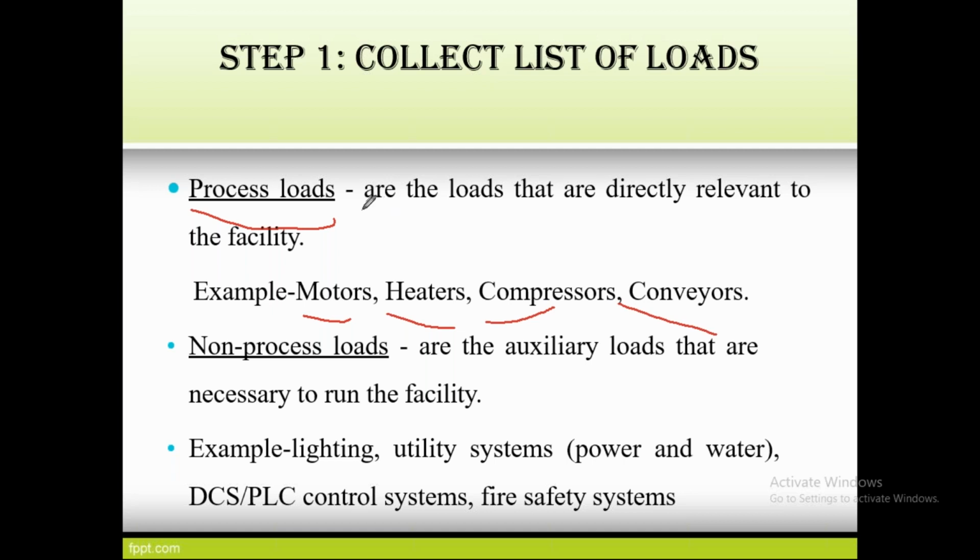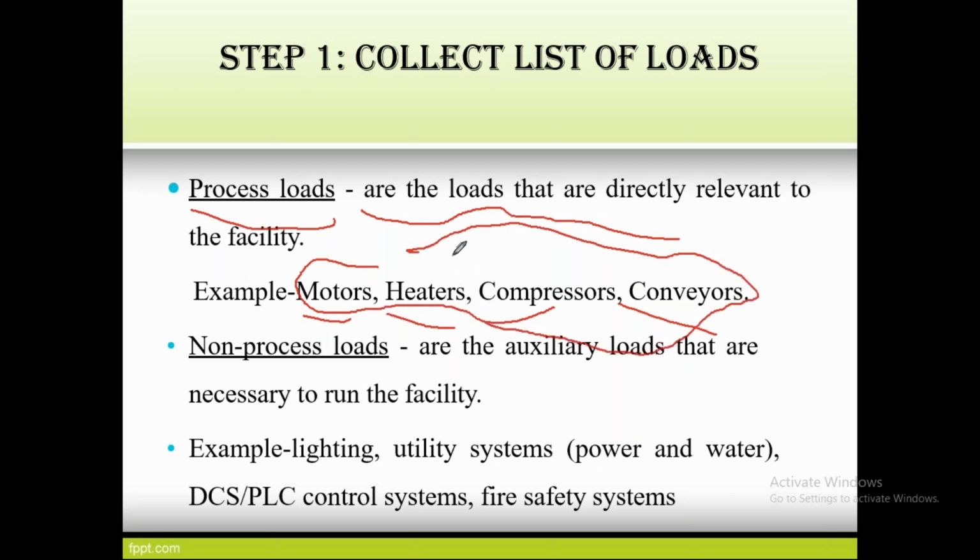It means the loads that are directly relevant to the facility are all devices running in the generating plant only. Out of 100%, this requires only 2 to 5%. So it is the most important question: what the facility requires is 2 to 5% of the total power. All these devices run in the generating plant itself, and they require that 2 to 5% for working purposes. This is called process load.